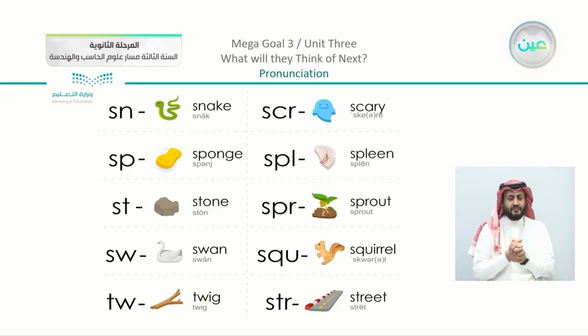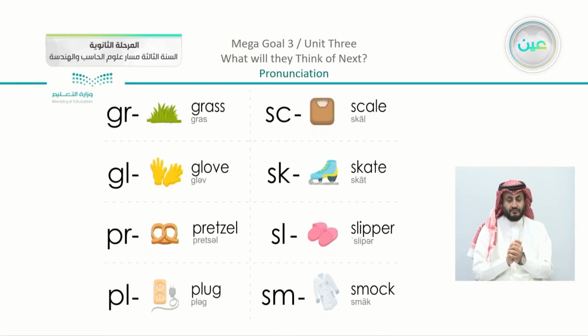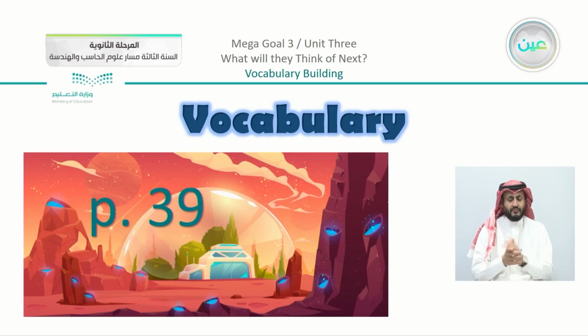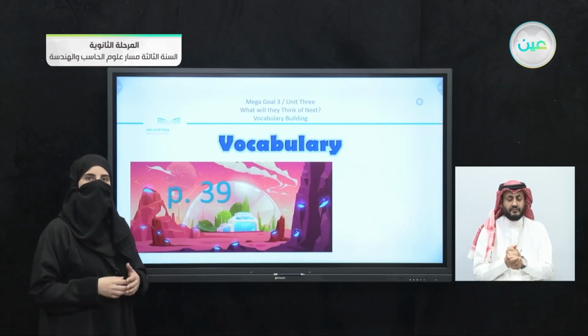Now, consonant clusters here, you can see that there are different examples. We can say, for example, straight, scary, or two letters like snake. We have also like train, cloud. We have skate. We have also smock or plug. Now, these were all consonant clusters that we practiced pronouncing, and you may continue pronouncing throughout your studying and also when you are talking in any place in English.